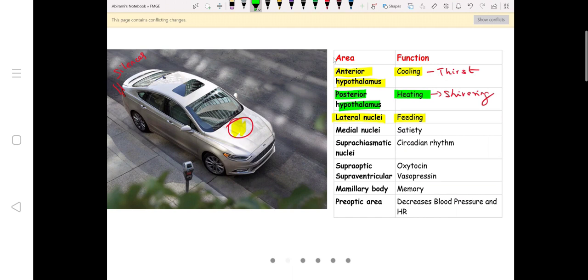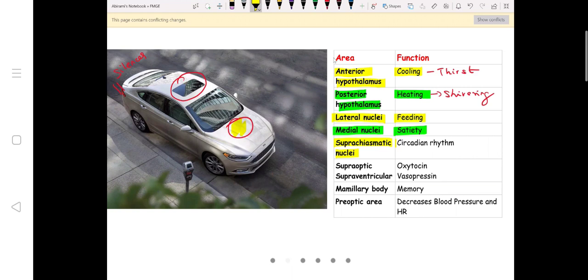Next you have suprachiasmatic nucleus. Supra means something on the top. So from this car, tell me what is the structure which is there on the top? It's called as the sunroof or moon roof. So when you hear the word sun and moon, it is something related to waking and sleeping. That is called circadian rhythm. What is circadian rhythm? Sleep wake cycles is called circadian. When you have to sleep and when you have to wake up, circadian rhythm is controlled by